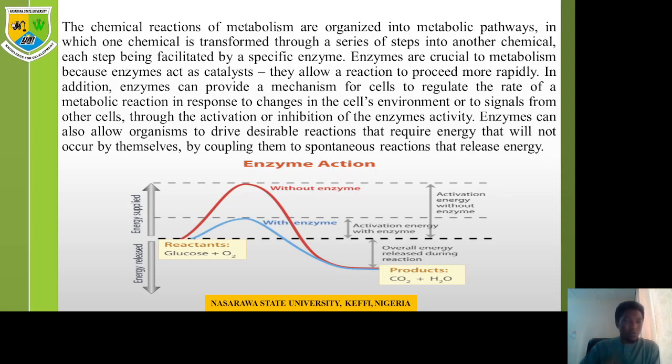And as you can see from the figure below, if an enzyme is involved in a reaction, the reaction doesn't require much energy as compared to a reaction that doesn't involve an enzyme. As you can see here, the blue line shows that this particular reaction requires an enzyme. So the only energy it needs is very little as compared to the red line that doesn't involve an enzyme. At the end of the day, they all end up producing the same product. That's your carbohydrates, your carbon dioxide, and water. But the one with the enzyme only requires little energy to produce carbon dioxide and water, while the one without, that's the red line, requires a high energy input just to produce the same product.